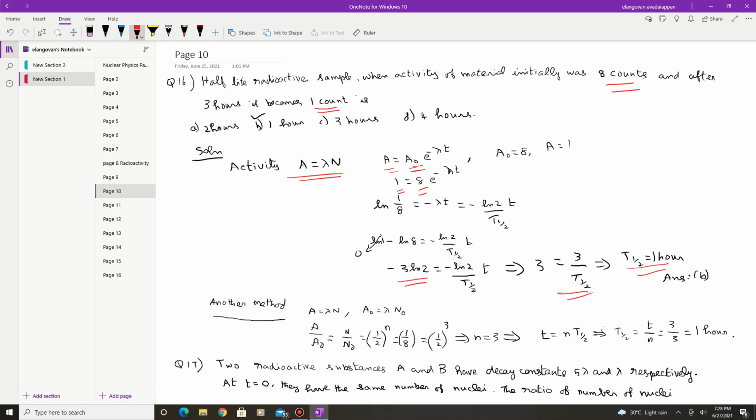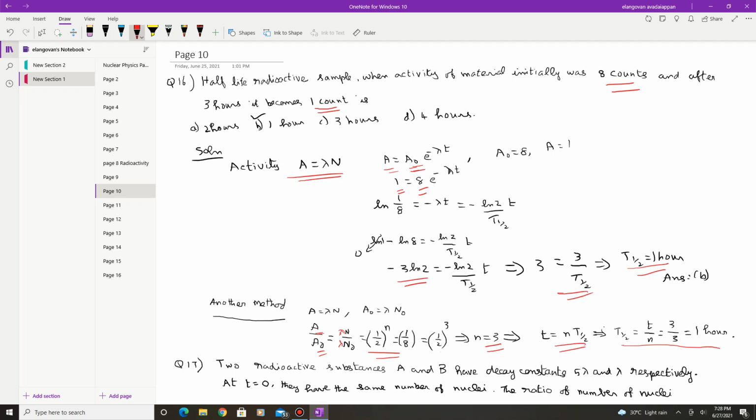Or you can solve this in the other way also, because n by n naught is already, you know, this expression 1 by 2 whole power n. Once we multiply by n naught by lambda on both numerator and denominator, then this becomes A and n. So this ratio is the same as this ratio, which is 1 by 2 whole power n, which is equal to 1 by 2 whole power 3, which means n is equal to 3. So if you know n is equal to 3, n into t half is equal to your t. So from this t half can be easily solved, which is 1 half. So you can use the same expression. You can solve it very easily.